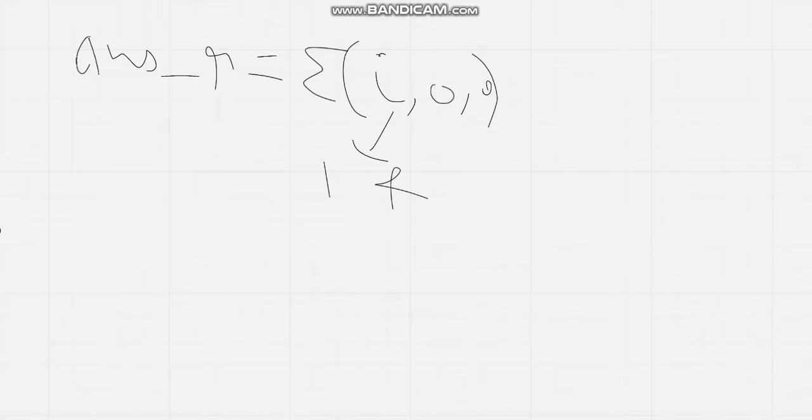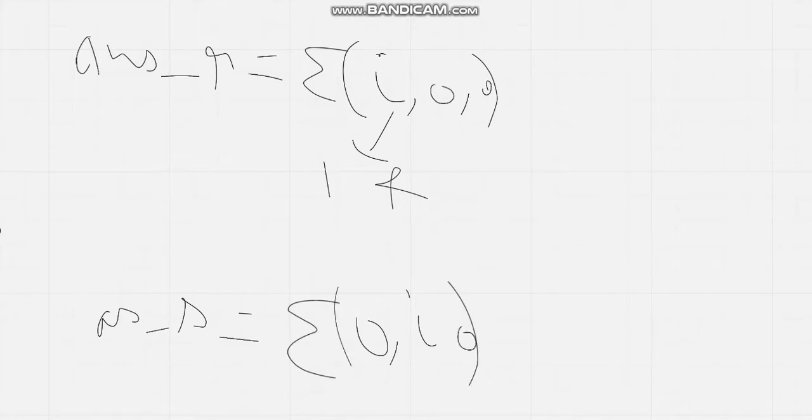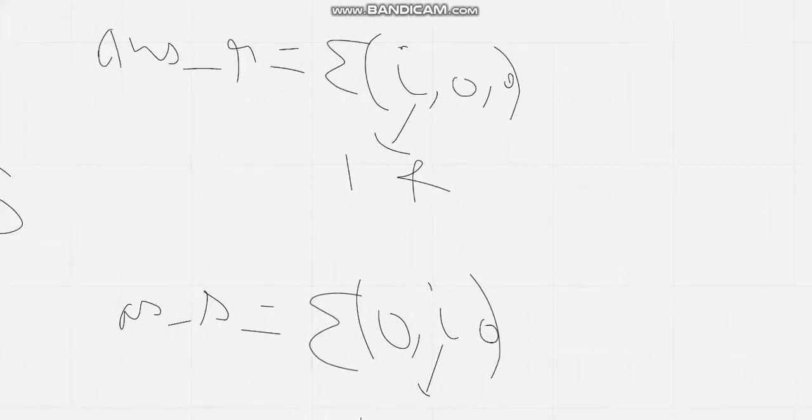Similarly, answer for scissors will be summation of all states 0, I, 0, where I varies from 1 to capital S. And similarly, we can calculate for paper. Now let us move to the coding part.